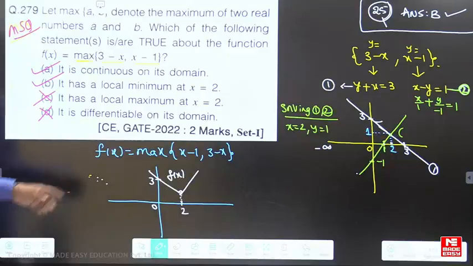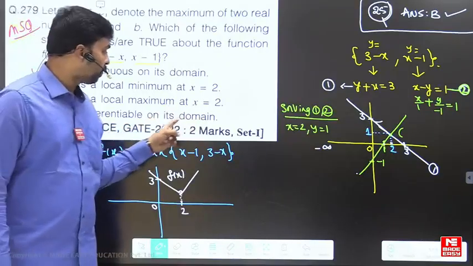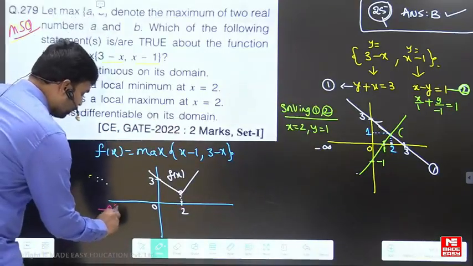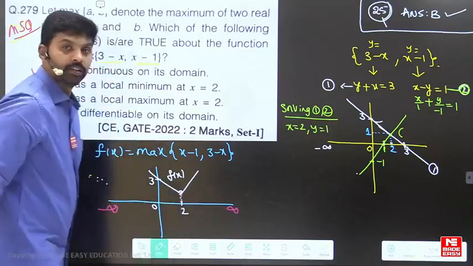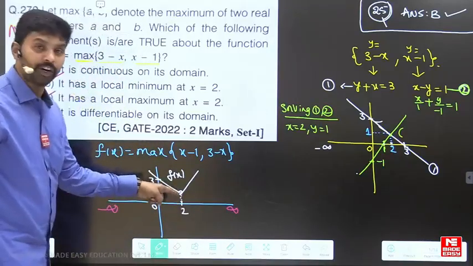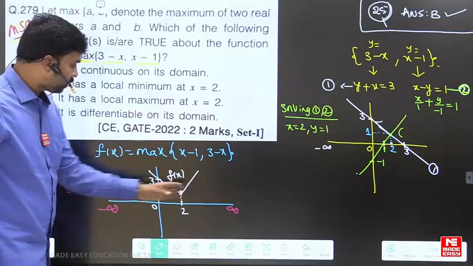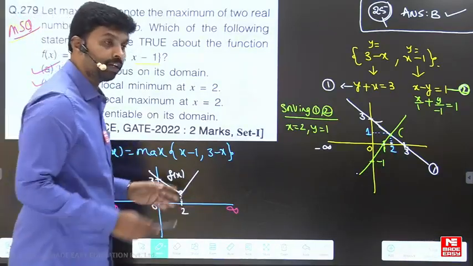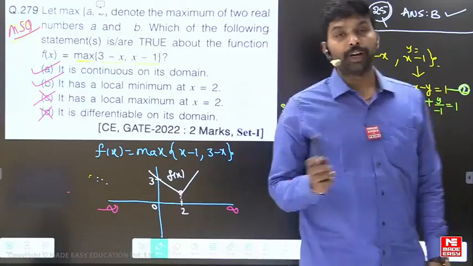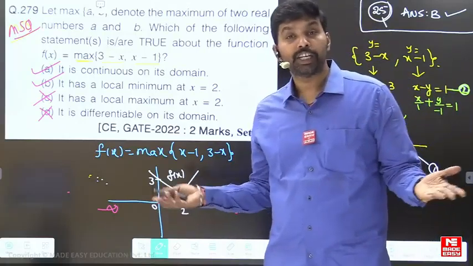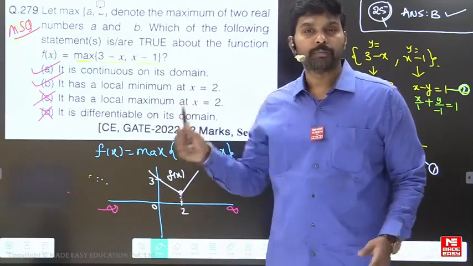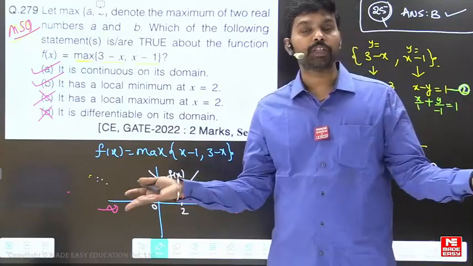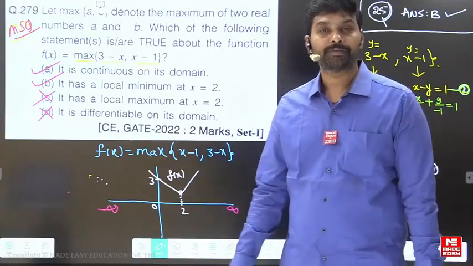Karthik Gupta, see, beta, in its domain, the domain is from minus infinity to infinity. But at x equal to 2, it is not differentiable. So therefore, it is not differentiable in its domain. When do you say that it is differentiable in its domain? When it is a smooth curve. But it is not a smooth curve, so it is not differentiable in its domain.